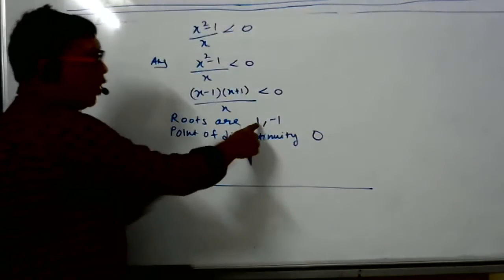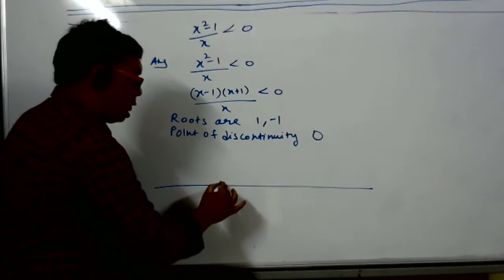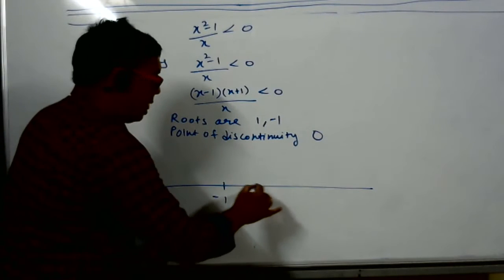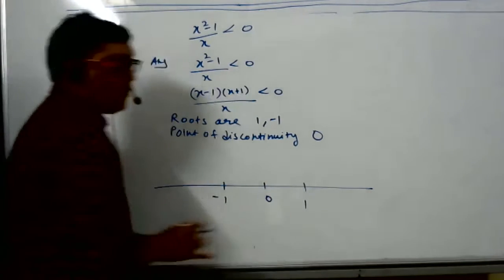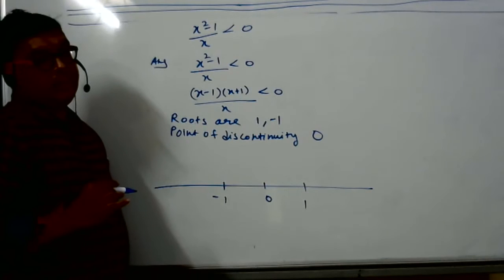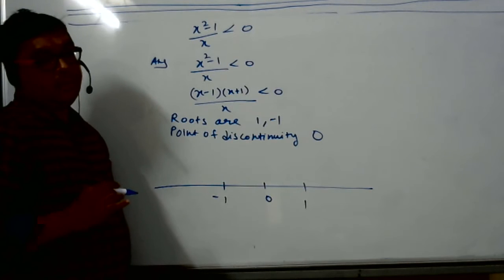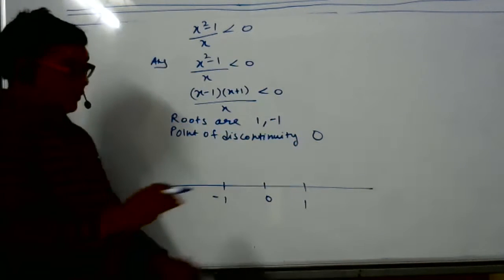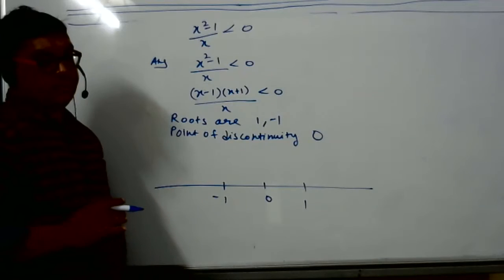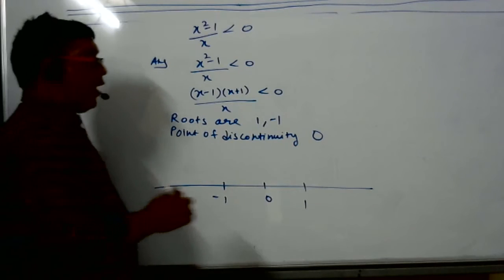Suppose, for the other student who has asked the doubt, plot these points on the number line: minus 1, 0, 1. So now what is your doubt? The way you drew the graph. Okay, sir, now what is your doubt? Not that. Here, what is your doubt?